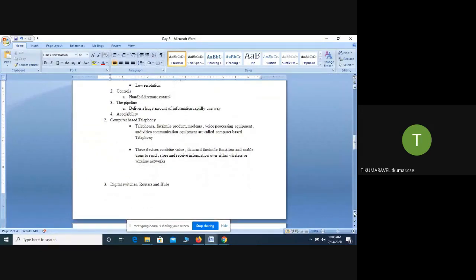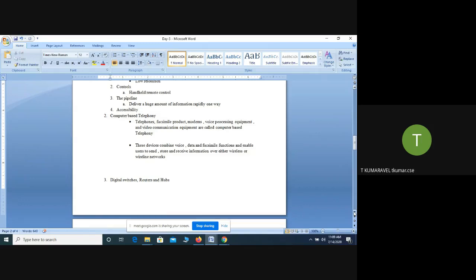The next thing is computer-based telephony. Which one is called computer-based telephony? Telephone, facsimile products, modems, voice processing equipment, and video communication equipment. Everything we call computer-based telephony. That is the next tool.